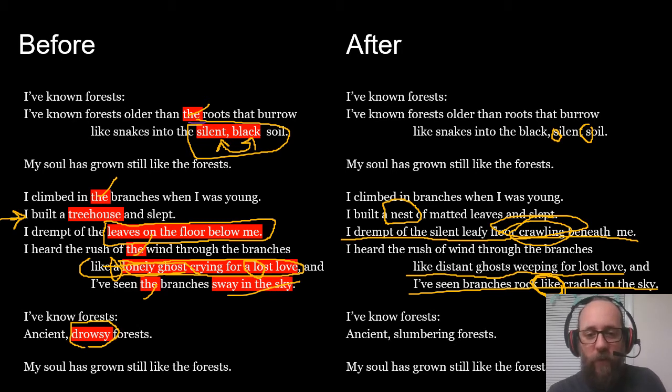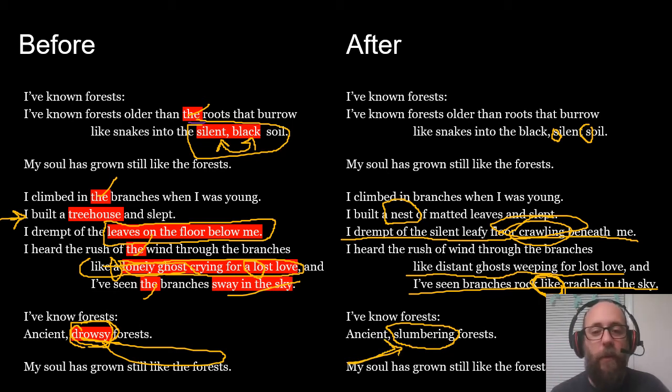So I found this word slumbering in a thesaurus. So I went to drowsy in the thesaurus. In fact, you can go to Google and type in thesaurus. I typed in drowsy and it will give you a whole list of words that mean basically the same thing as drowsy, but they're different. And I found the word slumbering in the thesaurus, and I was like, yep, that's for me. That's the right one. So hopefully you can see that improved my poem.